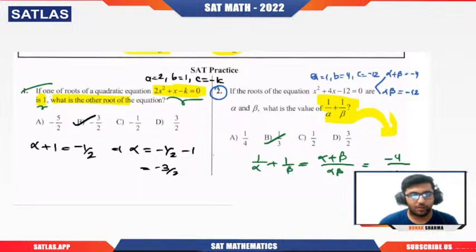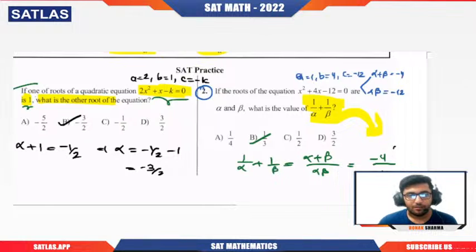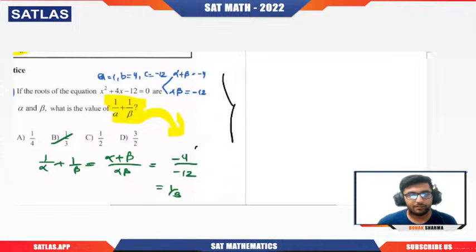Come on, I'm giving you 45 seconds, but you need to tell me alpha square plus beta square value here. Come on, that is a good question and you should be able to do it. So I'm just framing out a new question out of this question. For this question, you need to tell me the value of alpha square plus beta square.